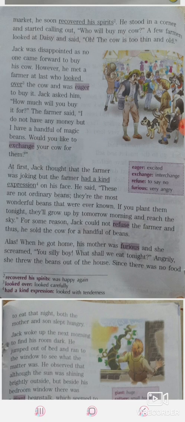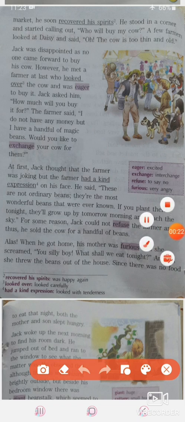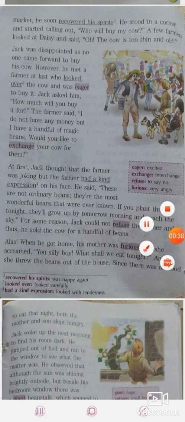A few farmers looked at Daisy, you can see in this picture also. A few farmers came near Jack and saw the cow, and they said that the cow is too thin and old. They don't like the cow because the cow was too thin, and she was old also.